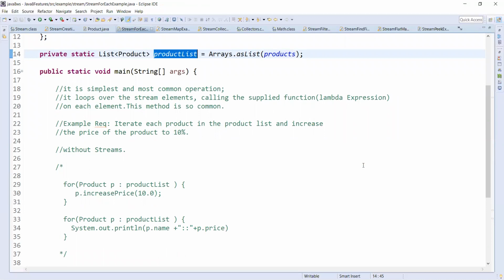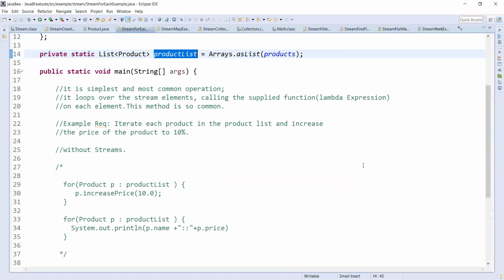First, what is forEach? forEach is the simplest and most common operation which we use in streams. It loops over the stream elements and calls the supplied function. What is a supplied function? We can pass a lambda expression to the forEach method, a functional code that will be executed on each element. This method is so common, it will be used many times when using streams.